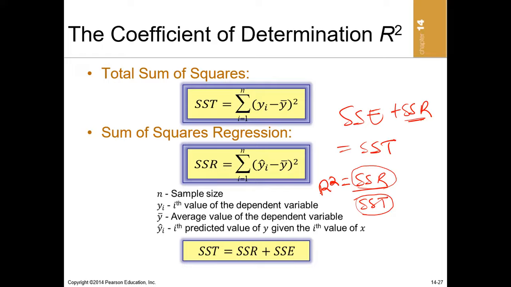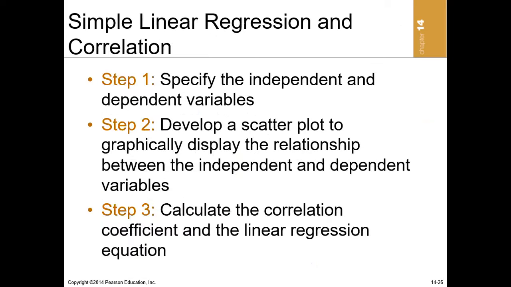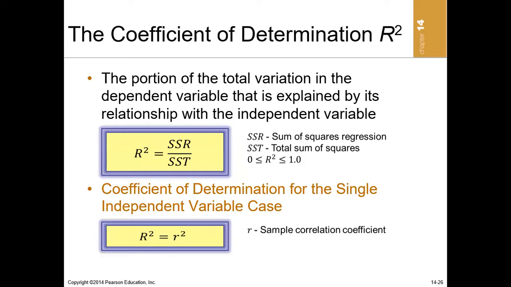The percentage of total variation in Y that can be explained by the regression equation. That is the R squared. So here we have R squared as the sum of squares regression divided by the sum of squares total. And because it's a percentage, it must be between 0% and 100%. So in terms of decimal, it must be between 0 and 1. It cannot be more than 1, and it cannot be less than 0.